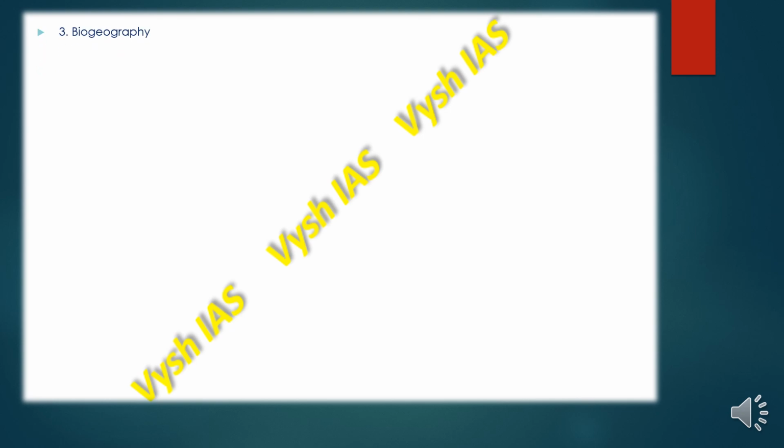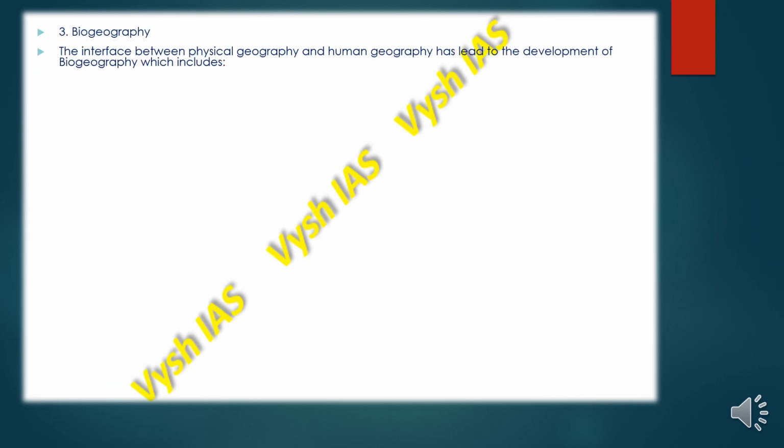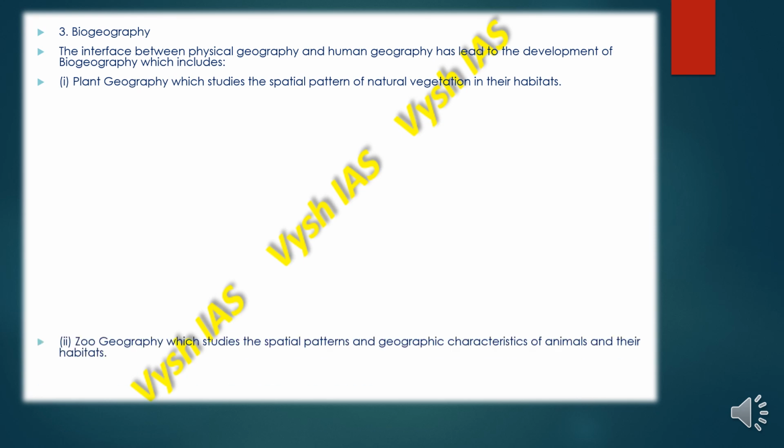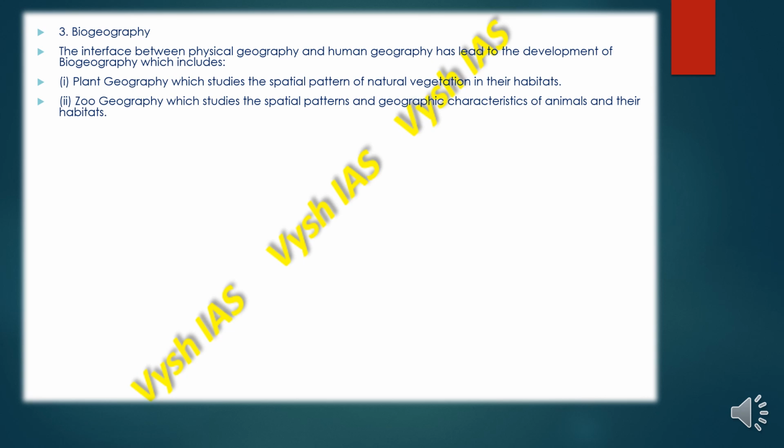Then we have biogeography. The interface between physical geography and human geography has led to the development of biogeography, which includes plant geography, which studies the spatial patterns of natural vegetation and their habitats. Then we have zoogeography, which studies the spatial patterns and geographical characteristics of animals and their habitats, their homes. And then we have ecology or the ecosystem, which deals with the scientific study of the habitats and the characteristics of the species.